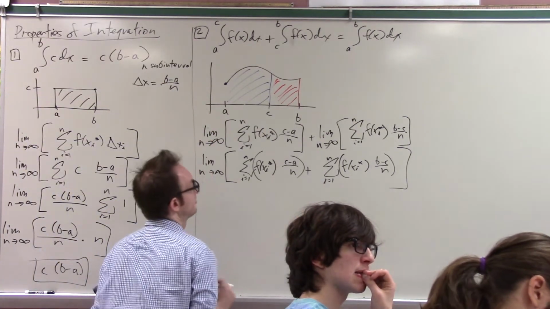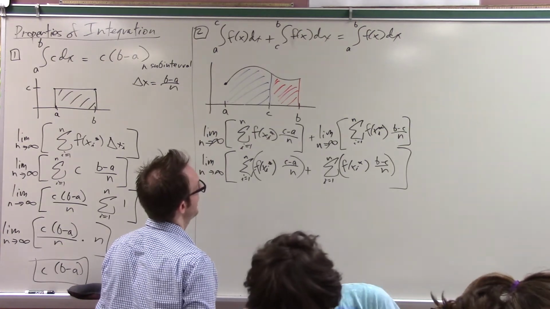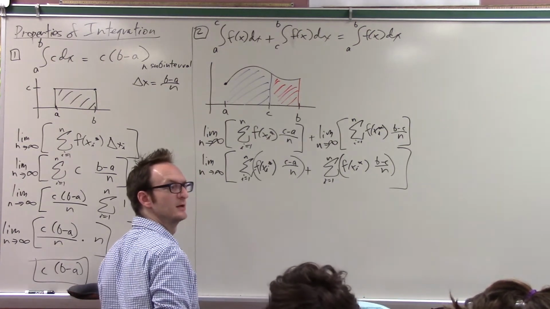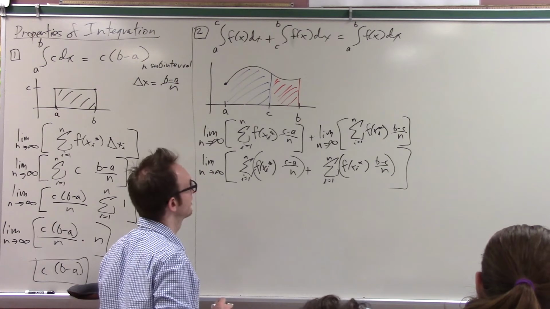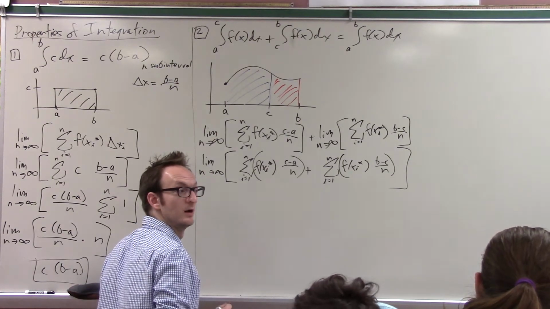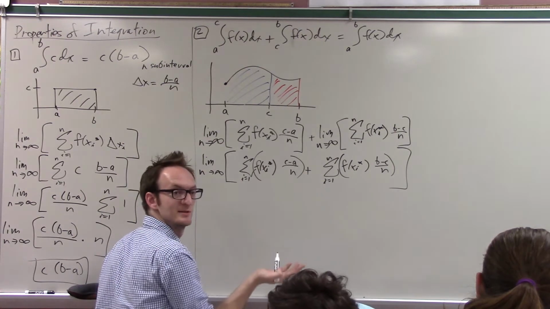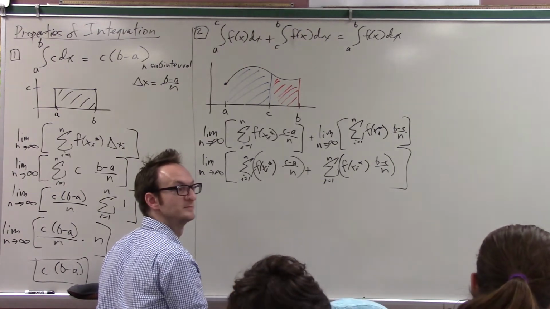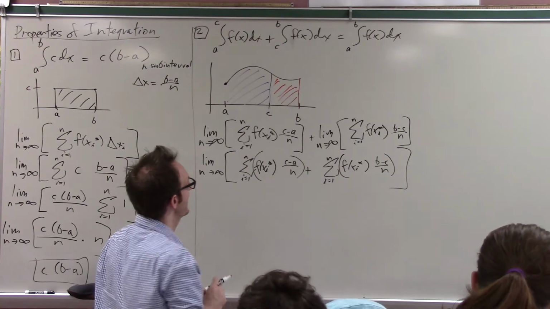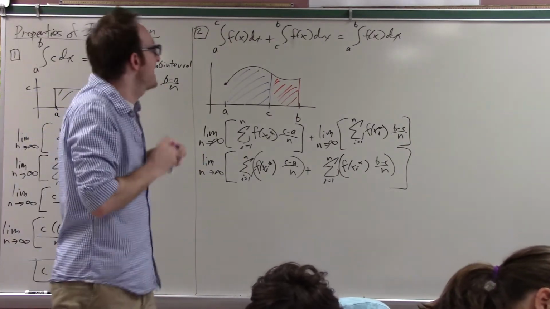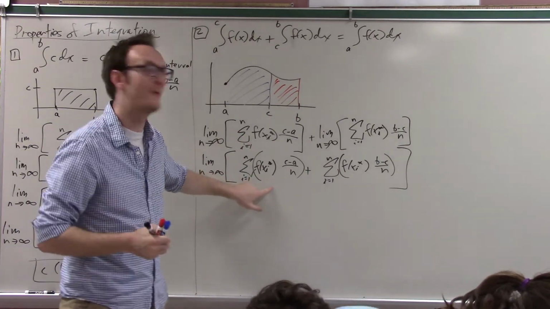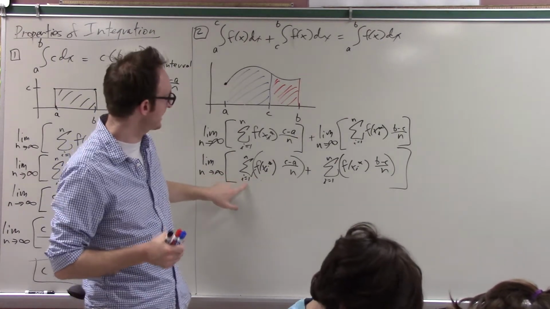Actually, could I just do something even simpler first, maybe? I guess it doesn't really matter the order in which you do it. But can I just combine the sigmas? Sure. Yeah, I can, right? Because look, I'm just taking the sum from i equals 1 to n.